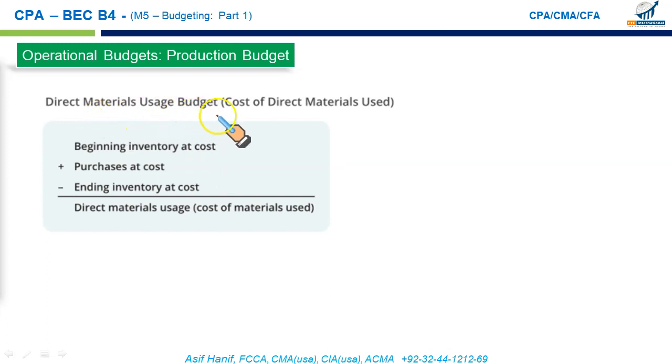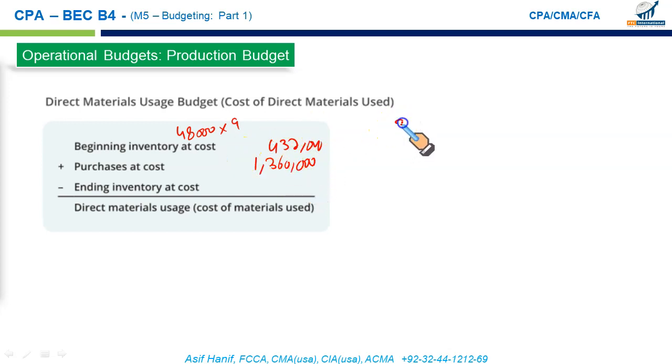Now, direct material usage budget, or the cost of direct material used budget. Remember from the information I told you to note down, we had 48,000 pounds purchased previously at the cost of 9. So this is the beginning inventory at cost, 432,000. The purchase at cost we just established is 1.36 million. This is the direct material purchase budget.